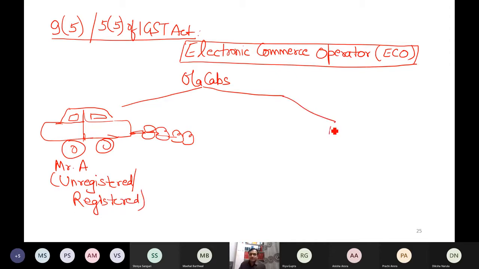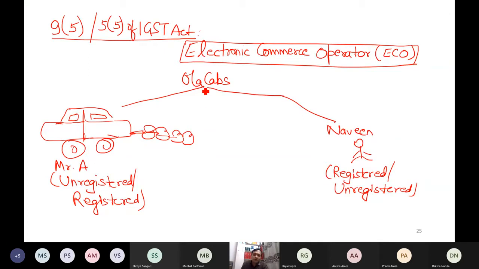and I am the client. Naveen booked an Ola cab. It does not matter whether I am registered or unregistered. I booked this through the app of Ola cabs. Had I booked the taxi directly, then this 9(5) and 5(5) would not have been applicable. Then other sections would have been applicable, 9(1), 9(3), 9(4), I had to see. But now I booked this cab through an app, then this app is what? Electronic commerce operator.